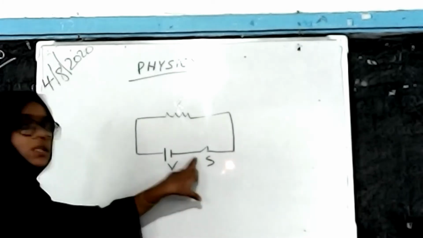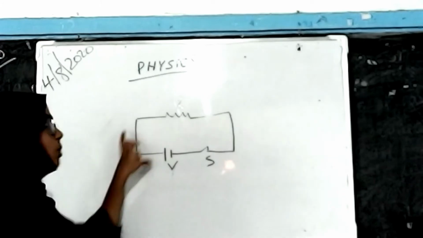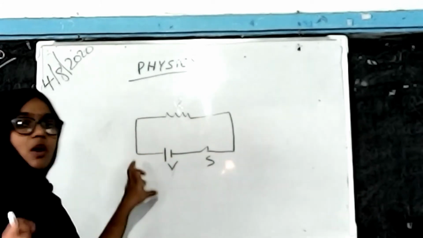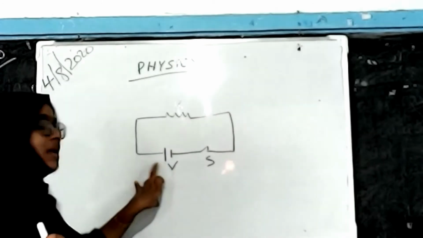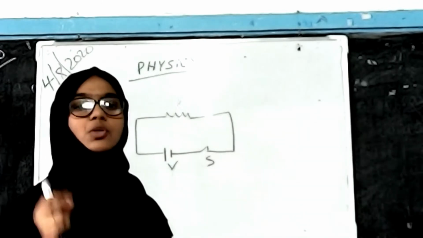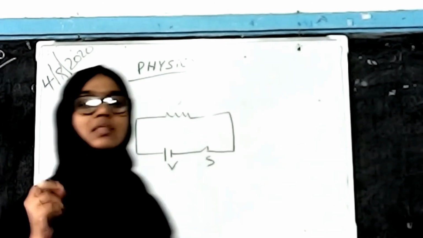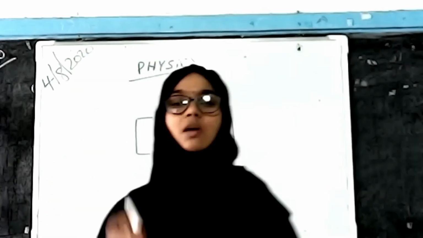When we switch on this circuit, charge flows through every point of the circuit. The energy moves from one point to another, and it moves through the resistor also. This electrical energy moves through the circuit.